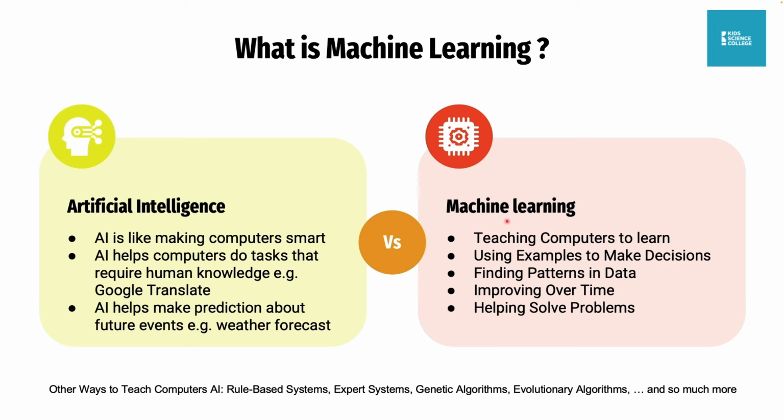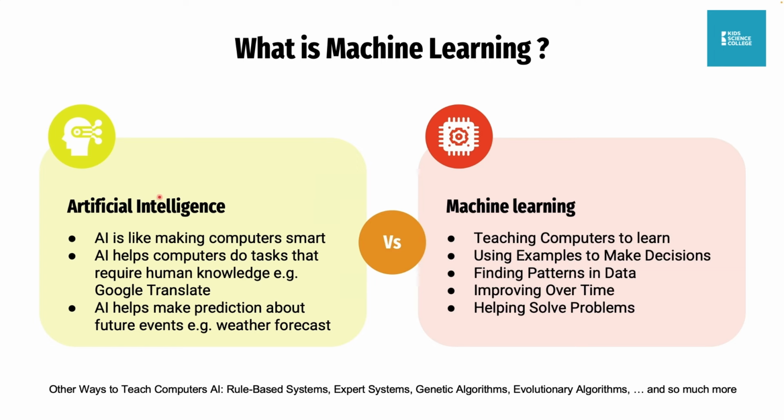But on a high level, just know that machine learning is a process by which a machine or computer learns, while AI is the intelligence that the machine will have after learning. Your machine will have to learn first before it has the artificial intelligence. I hope that makes sense.